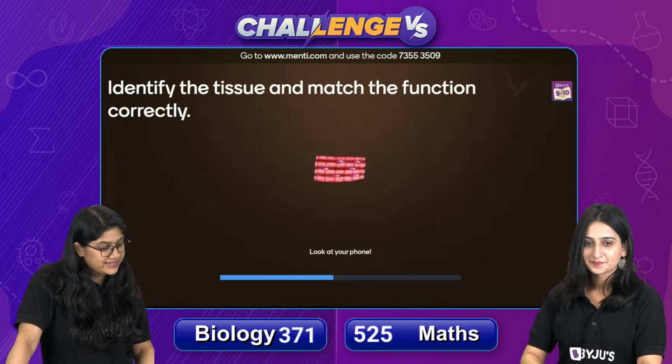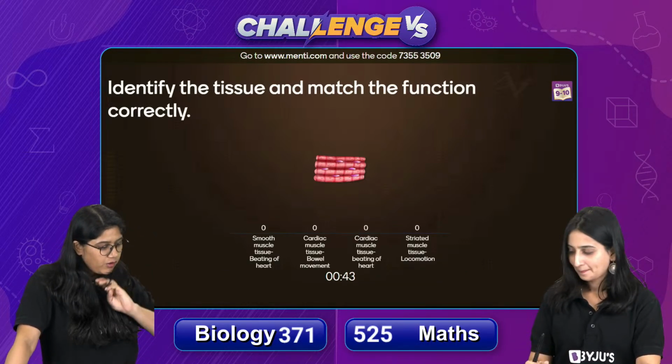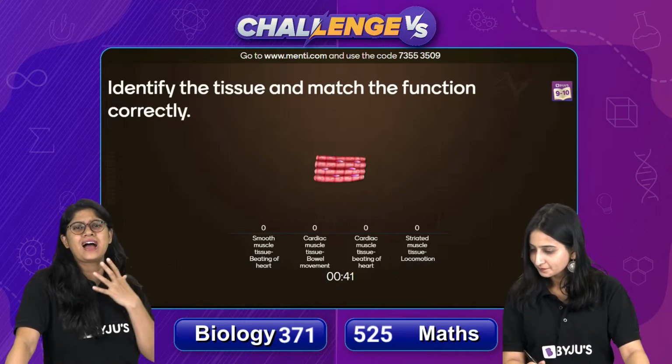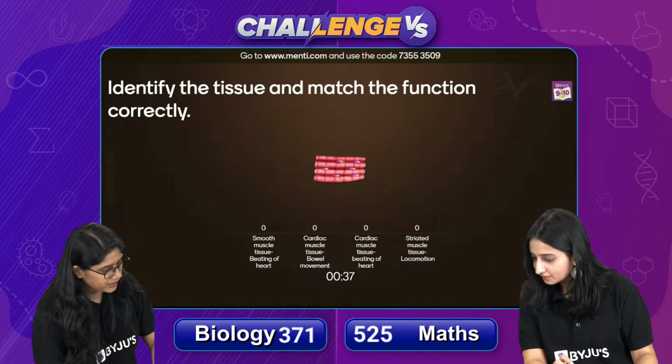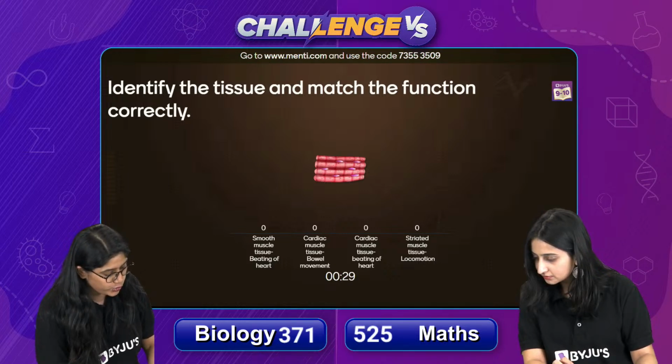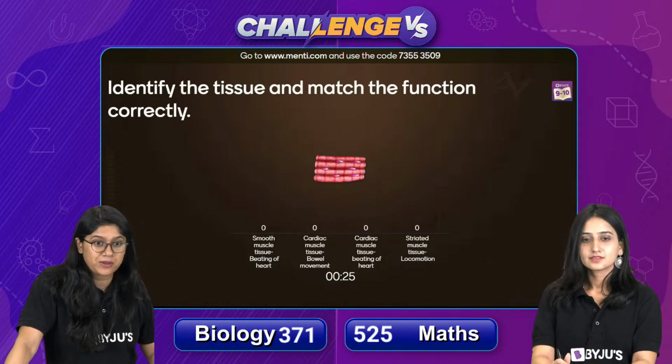Okay, we have to identify the tissue and match the functions. So over here we have a tissue. Look at it very clearly. I think you will have an understanding. बहुत ही easy hint है. Right? Is it a smooth muscle? Beating of a heart, cardiac muscle, bowel movement, cardiac muscle, beating of the heart, striated muscle or the skeletal muscle, locomotion. So if you look at this tissue, you will be able to find the answer.